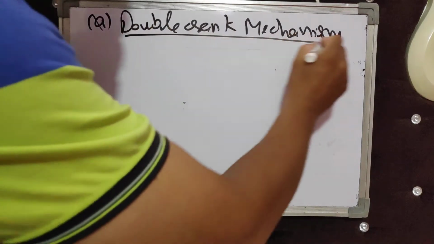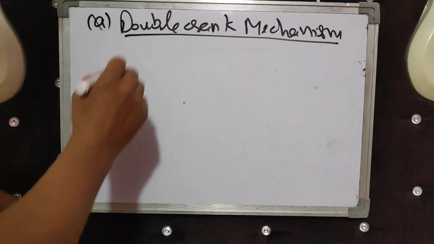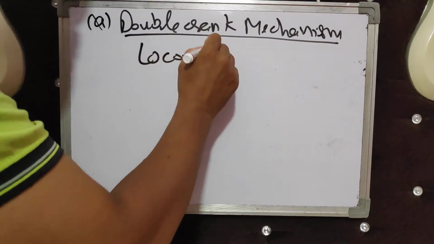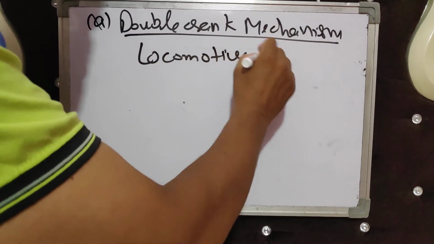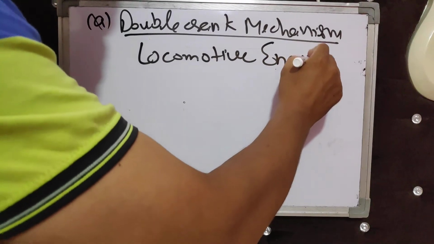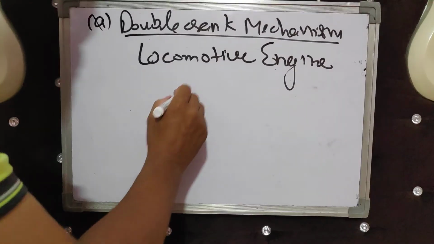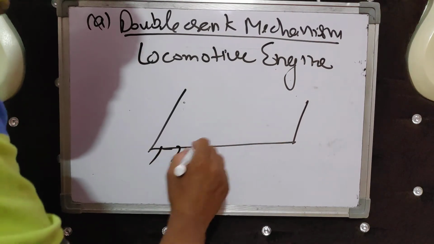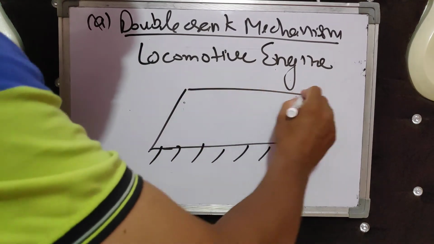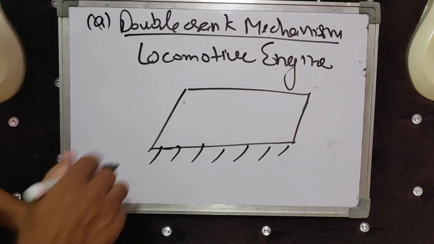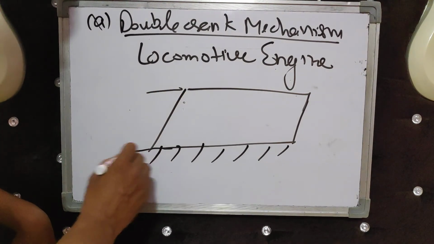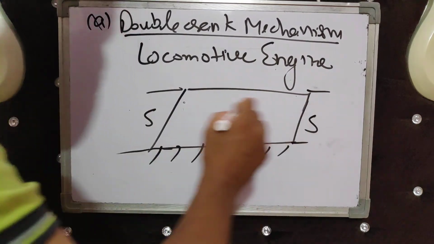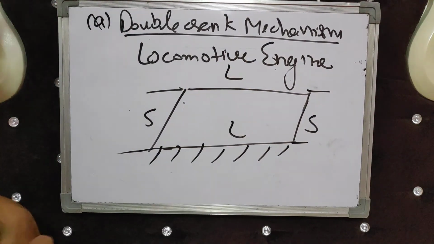The example of double crank mechanism is the locomotive engine, in which there are 2 smaller links and 2 larger links.